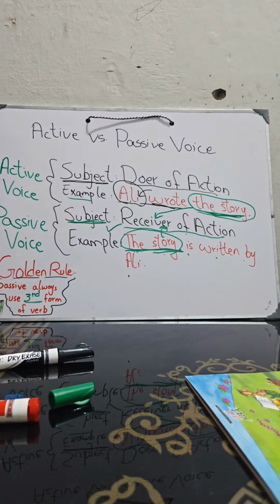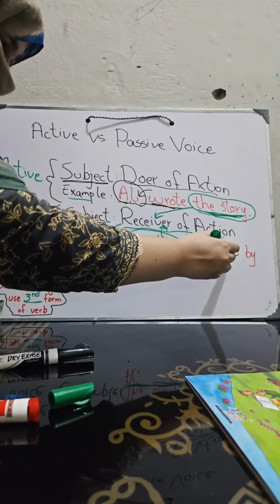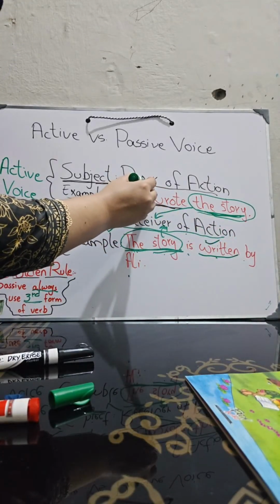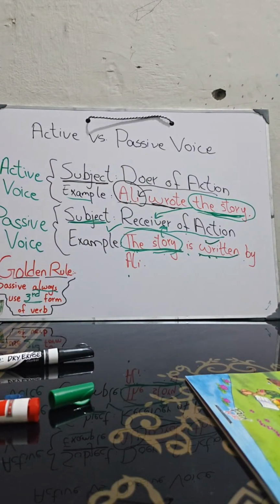The golden rule is: passive always uses the third form of verb. Write, wrote, written. Third form of verb. Whenever you are going to make a sentence in passive voice, you will always use the third form of verb.